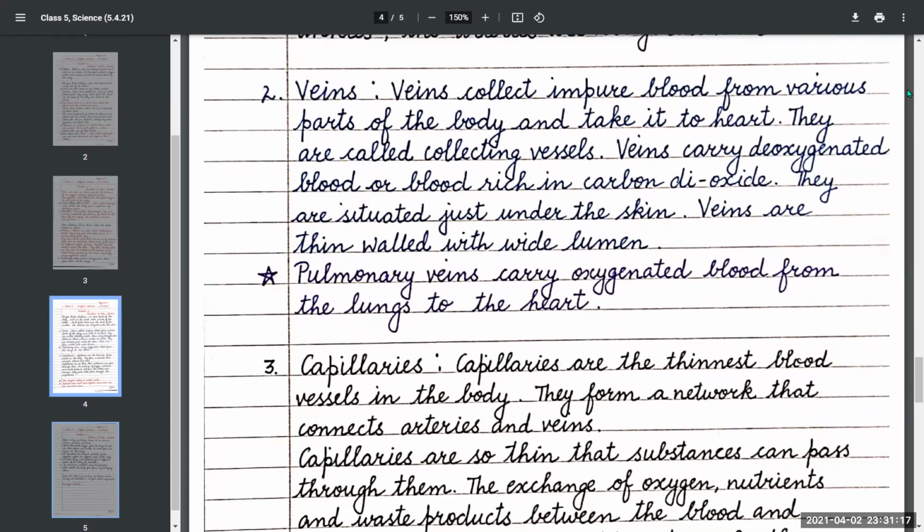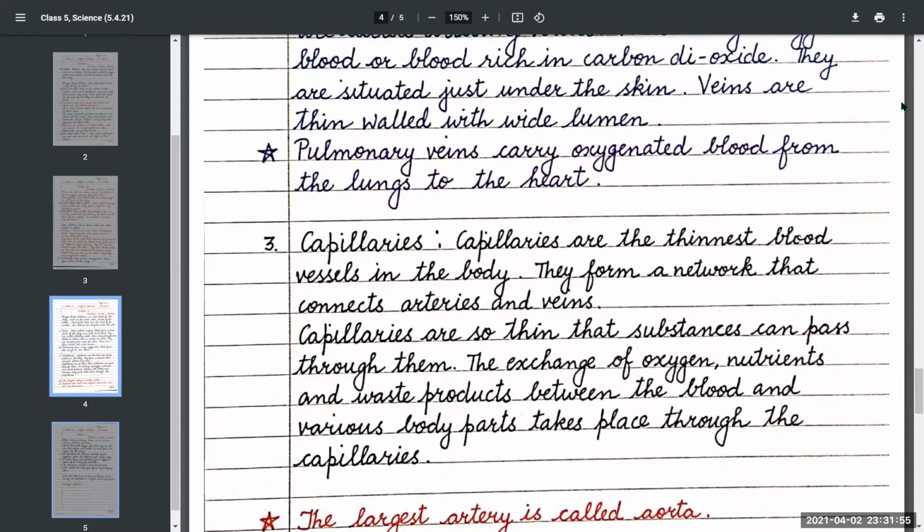Veins carry deoxygenated blood or blood rich in carbon dioxide. They are situated just under the skin. Veins are thin-walled with a wide lumen or cavity. One exception is the pulmonary veins, which carry oxygenated blood from the lungs to the heart.